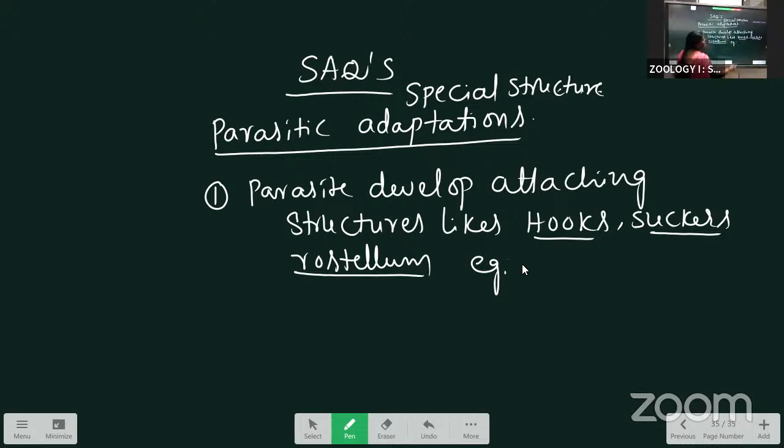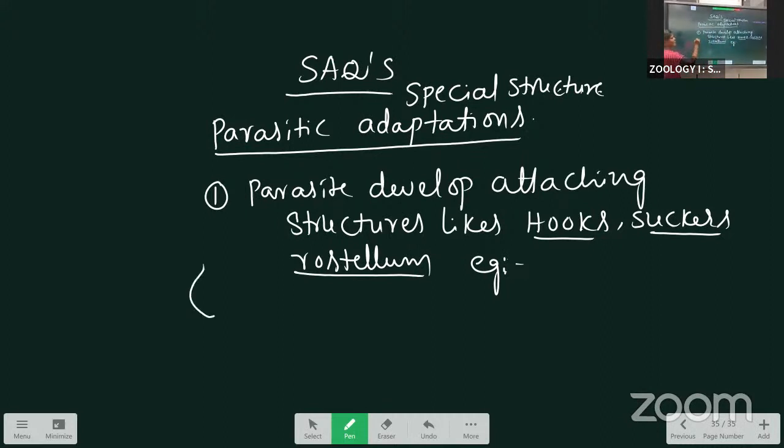That's why, for the attachment purpose, some parasites present in the intestine or stomach face a problem. Along with the food particles, the undigested food is also eliminated. That's why special attaching structures are present. These attaching structures are called hooks, suckers, and the rostrum.